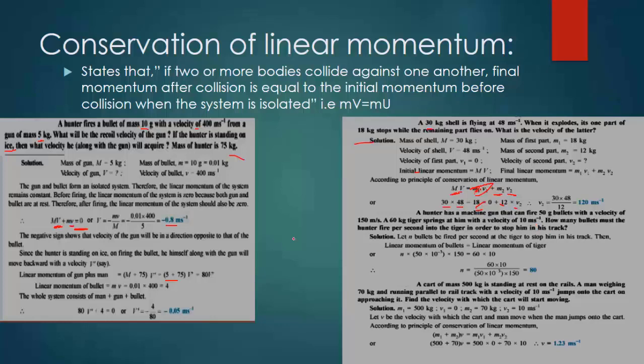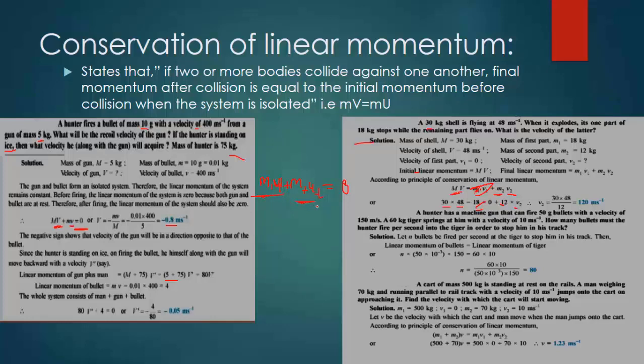The final momentum after they collide must be equal to 0, because we want to stop the tiger and the bullets together. They move in opposite directions.